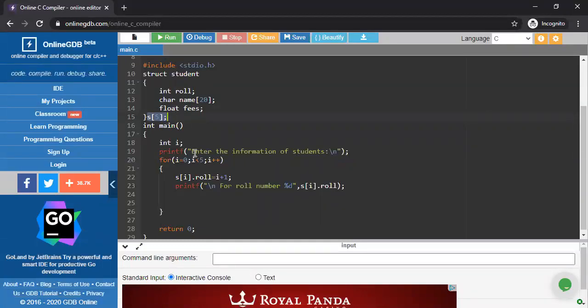Suppose in place of 5 students, I'm going to store the information of 60 students. I could write it that way also: std1, std2, std3, something like that. All 60 different variables I would declare here, but it is not feasible because our complexity is much bigger than that.